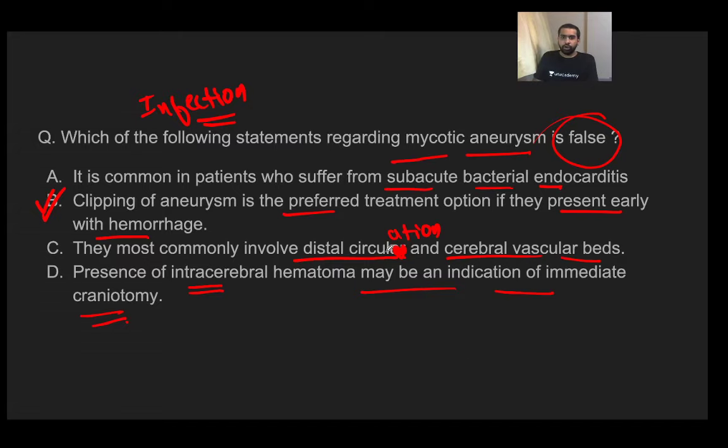Fair enough. Now, another important thing is the berry aneurysm. You obviously know that the berry aneurysm is the one which involves the central vessels, and the mycotic aneurysm is the one which involves the peripheral vessels. So this is the basic difference between mycotic and berry aneurysms.